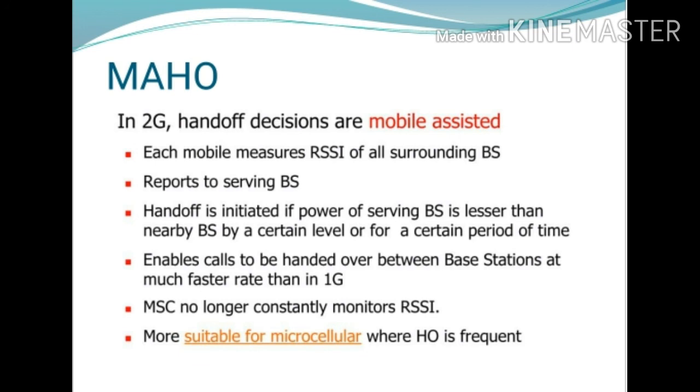If the power received from the base station of the neighboring cell begins to go beyond the power received from the current base station by a certain margin, then the handoff will be initiated. Means MAHO first checks the different power levels and informs the particular base station.